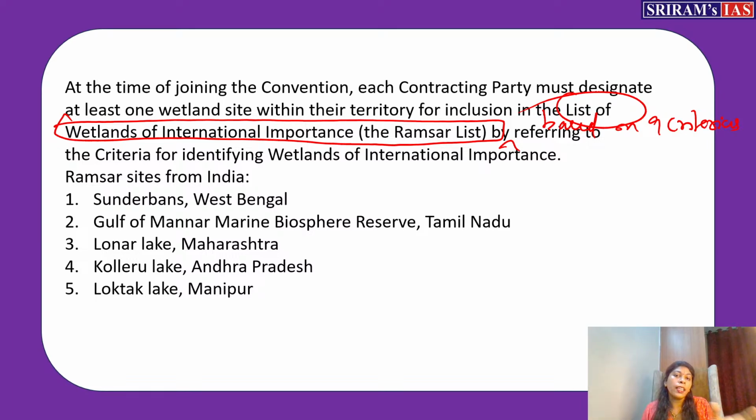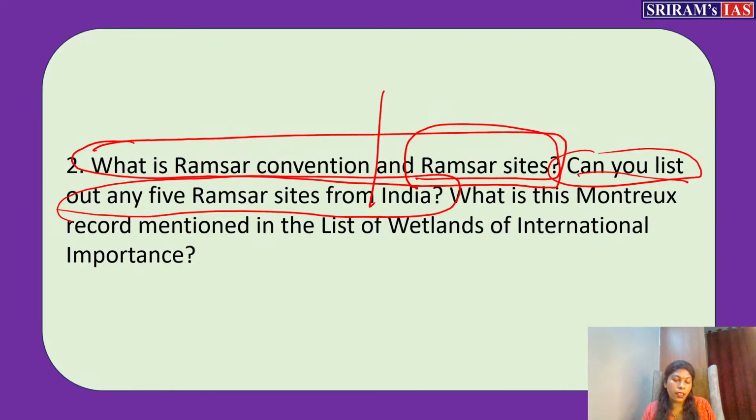So we can mention any sites because they have asked to list out any five sites only. You can just take any sites. I have chosen these sites. You can choose any site from the list. I have written Sundarbans, West Bengal, like this. This is asked as a small part in the question.